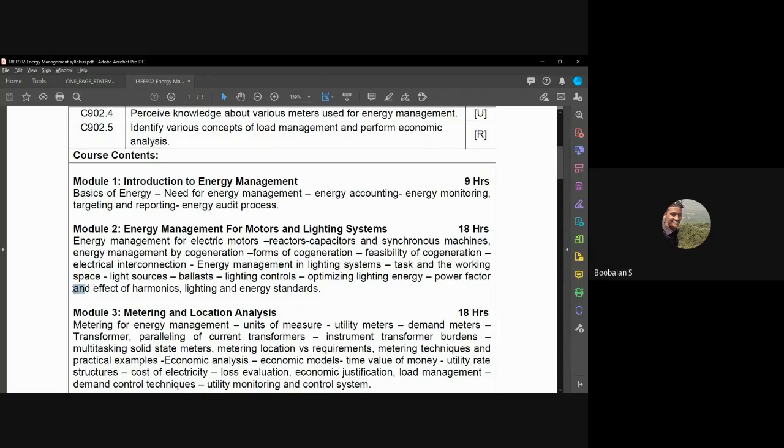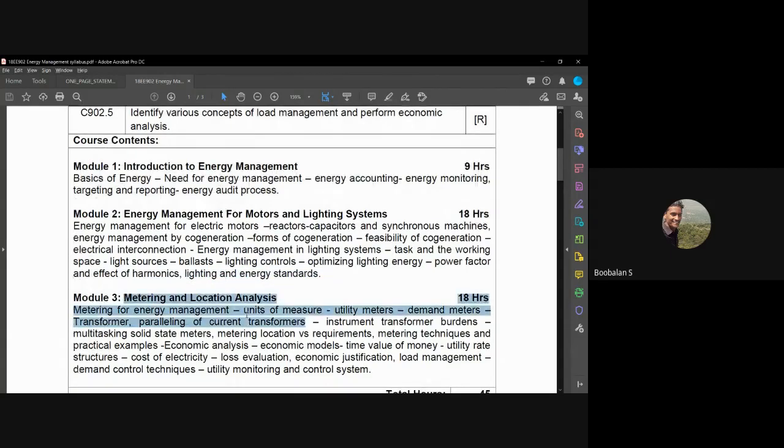And if you're using a lighting system that is LED based, definitely there will be a switching device. Definitely harmonics are going to be injected. To avoid that, we have seen all the techniques. And lighting manufacturing standards we have seen. And module number 3 we have seen. Anyway, I think I'm happy with that.